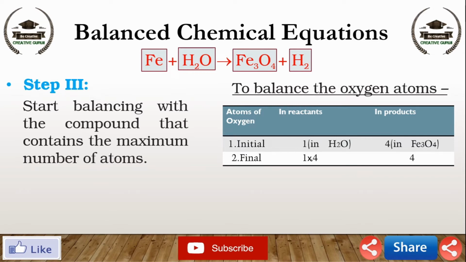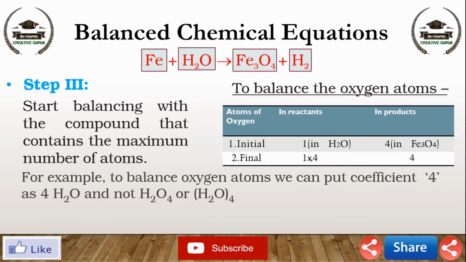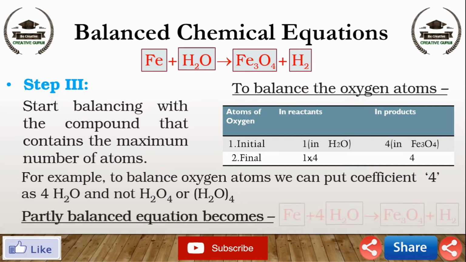To equalize the number of atoms, it must be remembered that we cannot alter the formula of the compounds or elements involved in the reaction. For example, to balance the oxygen atoms, we can put coefficient 4 as 4H2O, and not H2O4 or H2O in bracket, then write 4. Now the partly balanced equation becomes Fe plus 4H2O gives Fe3O4 plus H2.